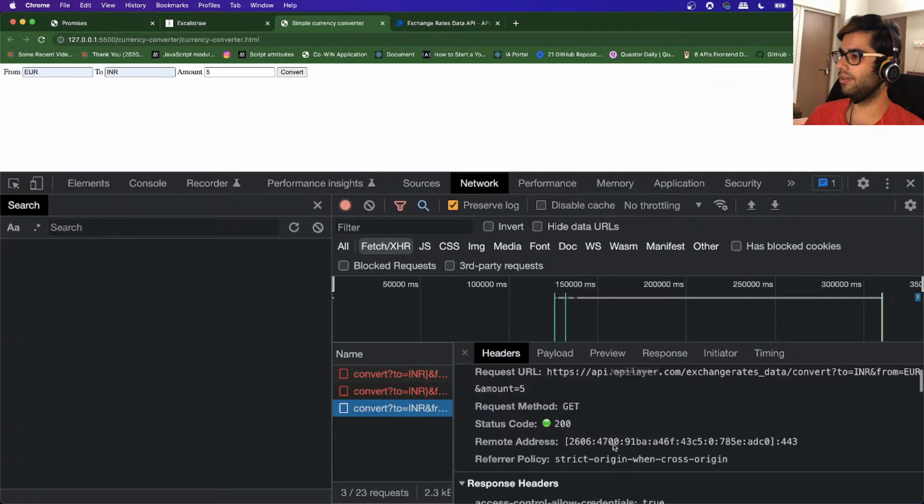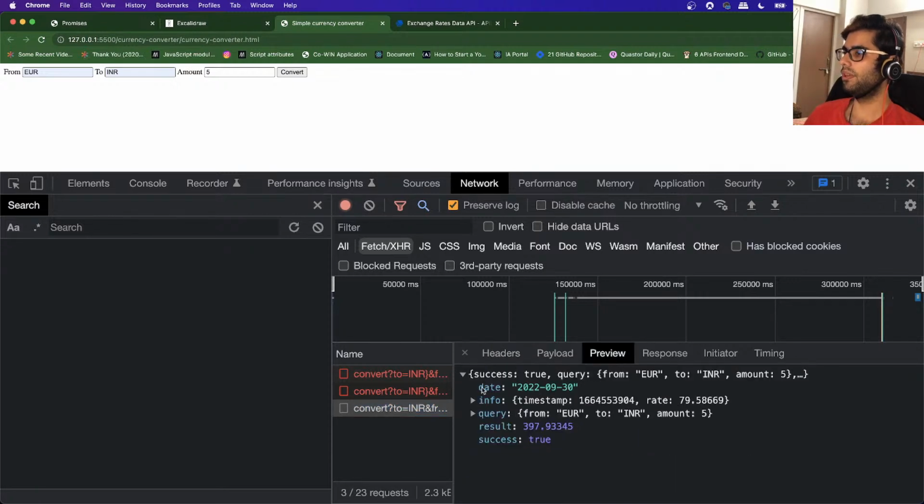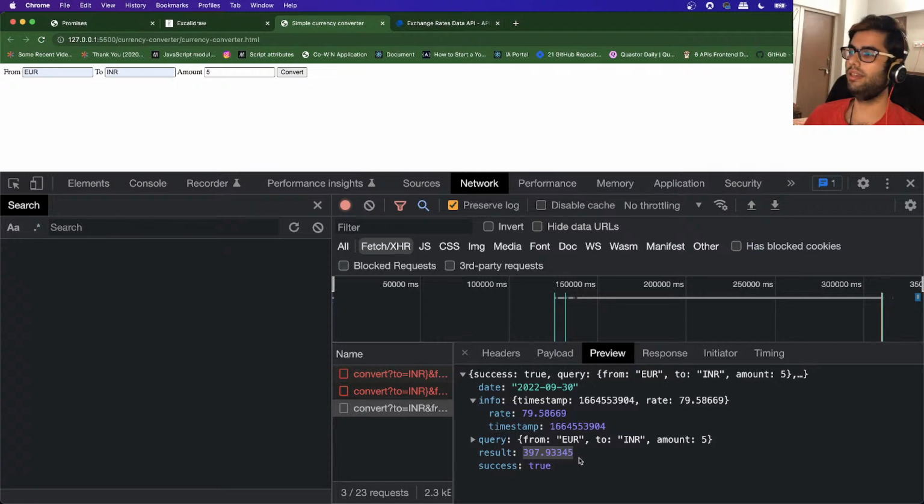Now if we take a look at the preview, we can see that we are getting all of this information, right? So we have this info object which contains the rate, the exchange rate for today, and we are getting the result over here, which is 397.93345 INR. So this is how you can basically call an API, get the response, and we are logging the response to the console.